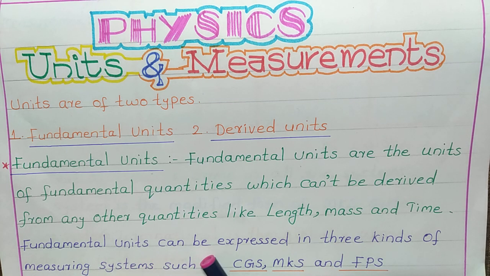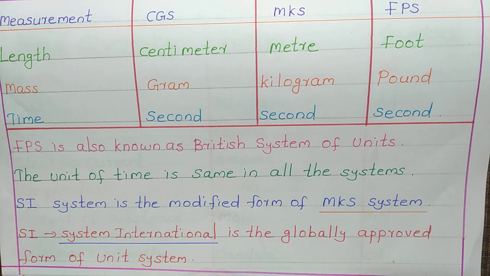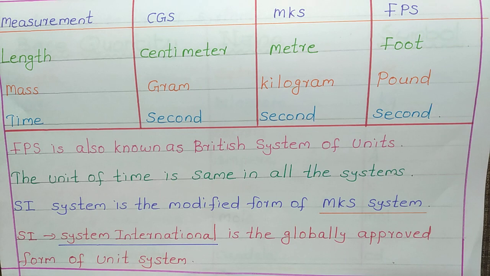Fundamental units can be expressed in three kinds of measuring systems, such as CGS, MKS and FPS. The three kinds of measuring systems are CGS, MKS and FPS. Now let's see the fundamental quantities and their units in different measuring systems.